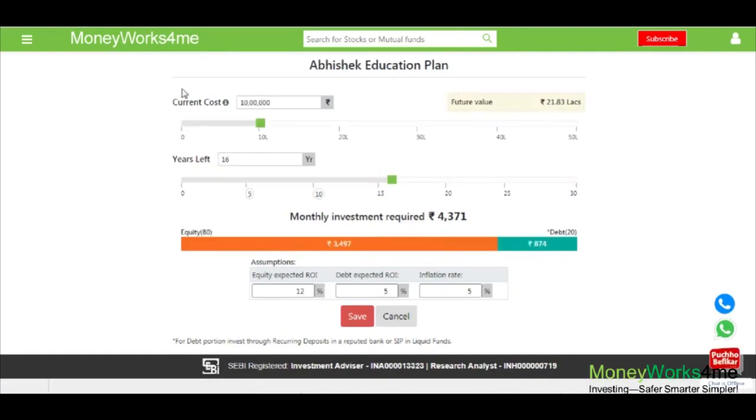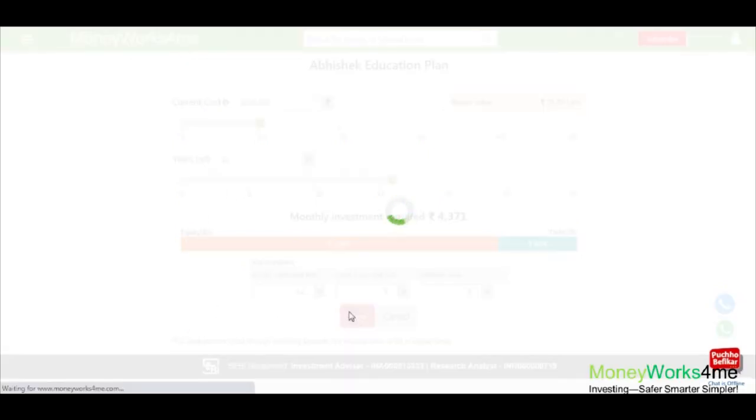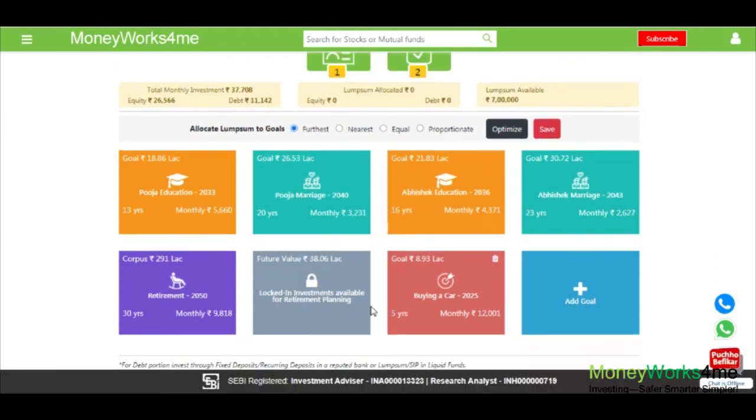You need to look at the fees and the living costs for all the years of higher education currently. We are given a current starting estimate of rupees 10 lakh. You can get a good estimate of the current cost by a simple Google search. You can change the amount and time limit for every goal as per your plan and save. Easy, isn't it?